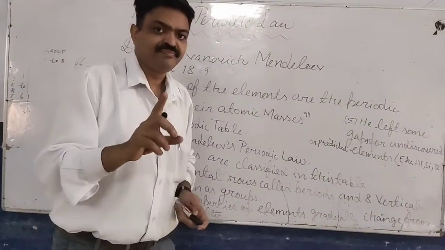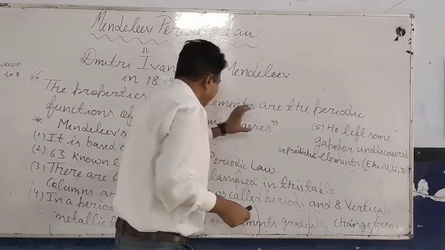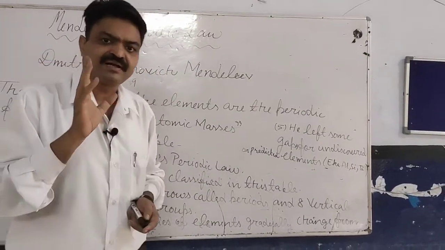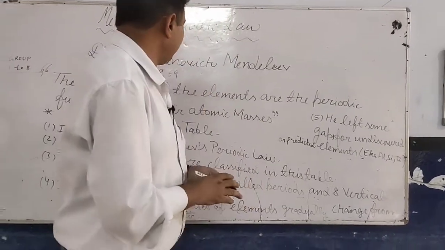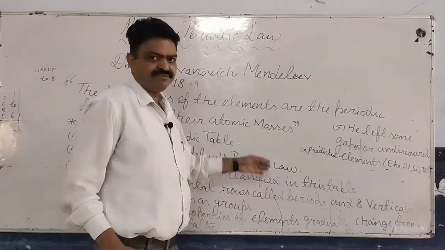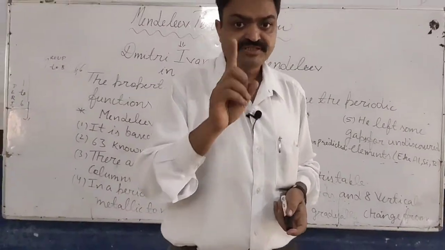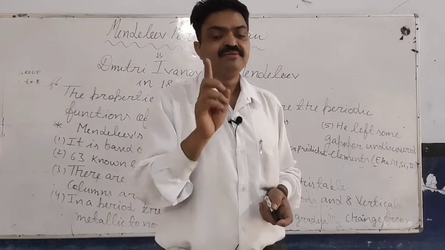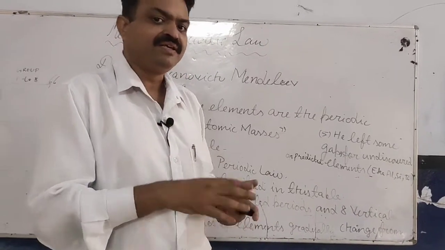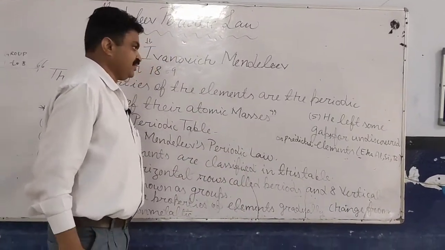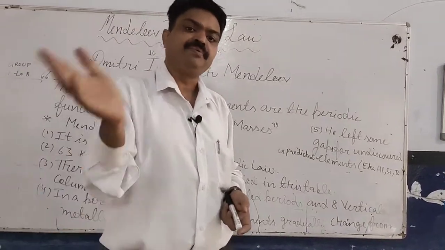So according to the atomic masses, the elements are classified in a particular table, and that table is known as the Mendeleev periodic table. Mendeleev classified 63 known elements, means 63 elements were classified by Mendeleev in his periodic table. And those 63 elements were arranged in groups and periods.